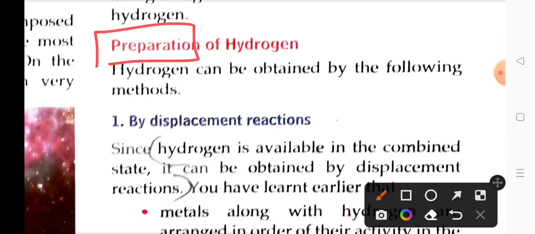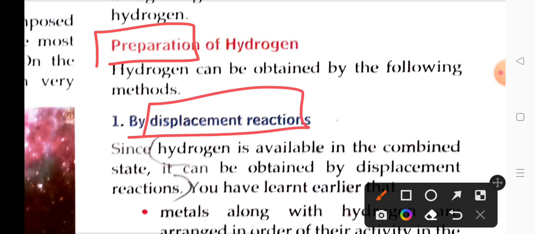Here we go with the next part, that is preparation of hydrogen. When we learn the preparation of hydrogen, it will be divided into subtopics. First will be the method called displacement reaction. You have studied in the previous chapters about the types of reaction, displacement reaction being one of them.